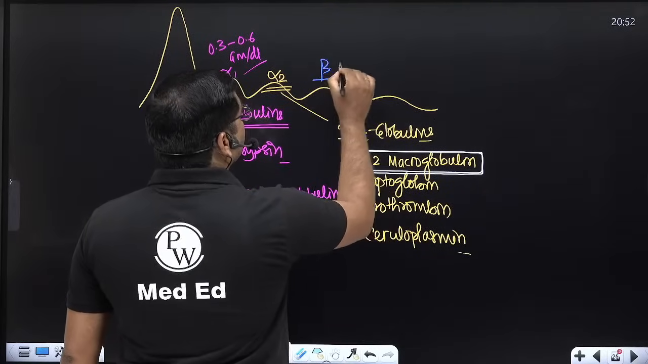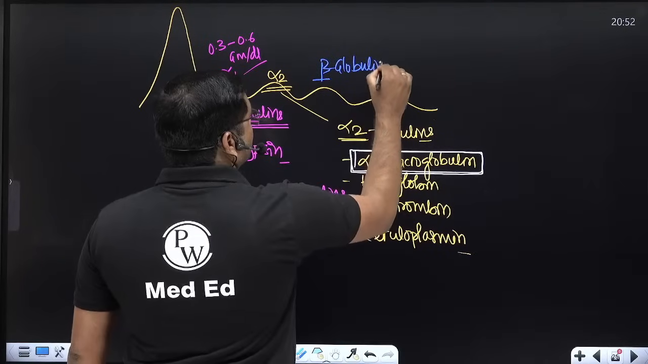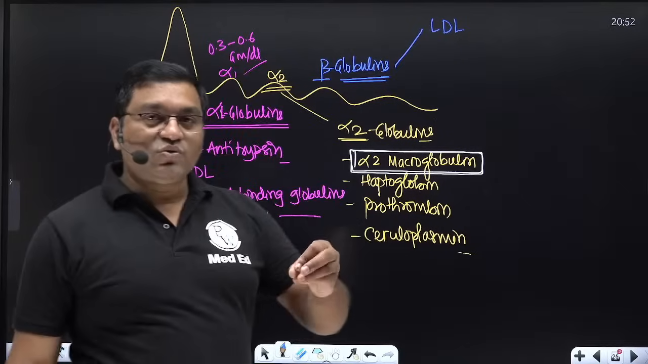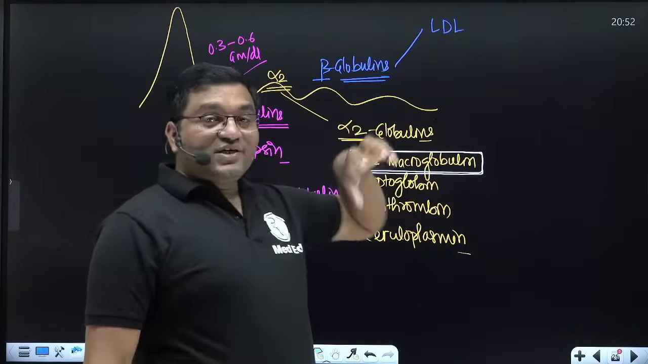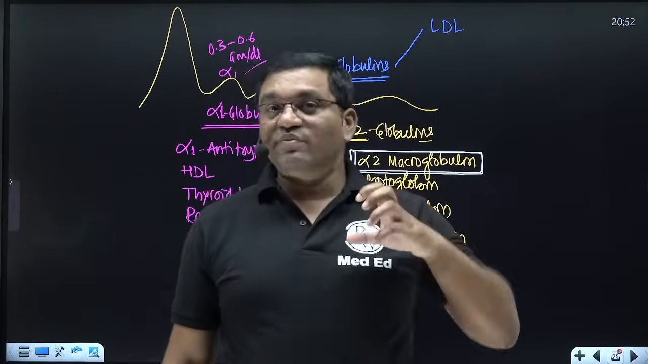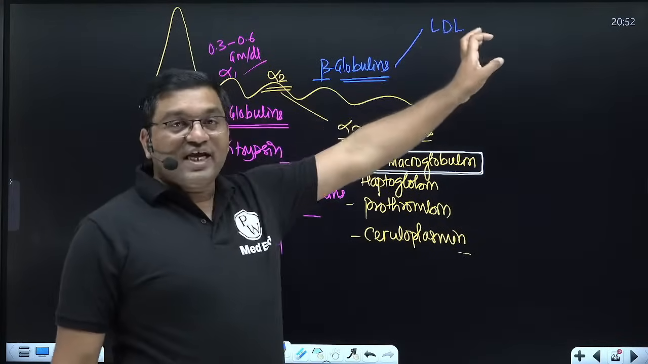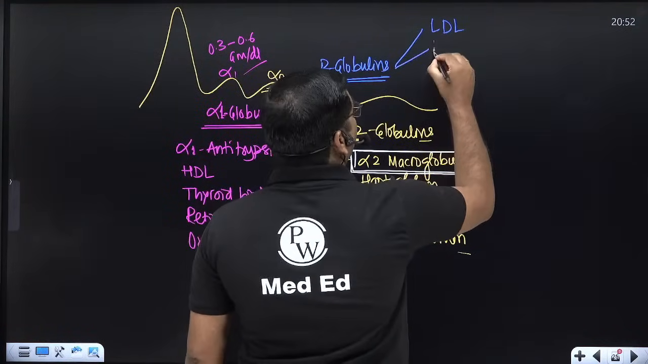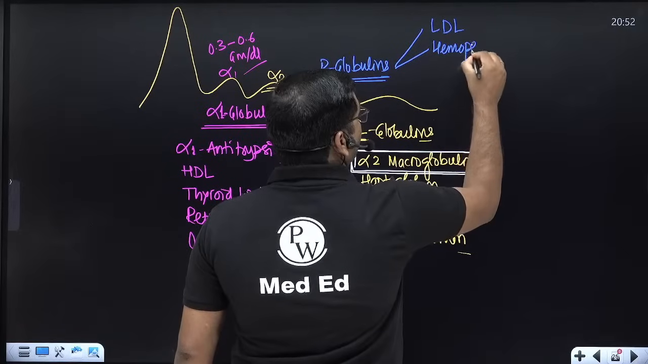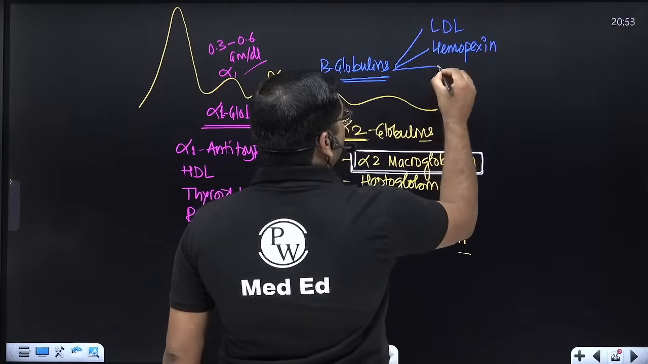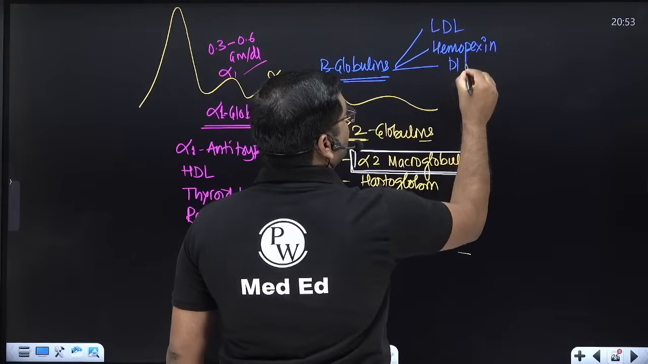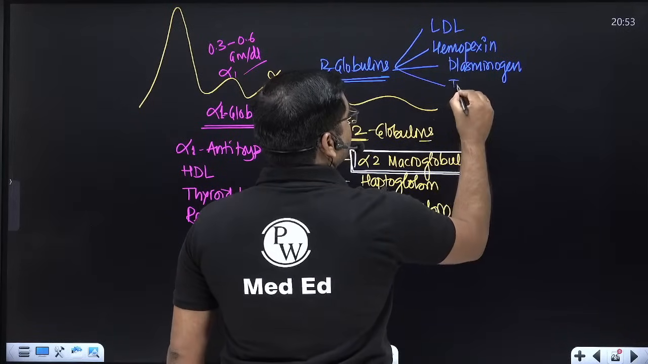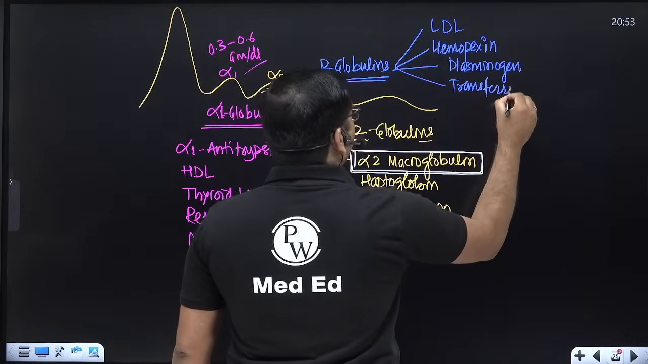So beta globulins include LDL, low density lipoprotein, which is also known as bad cholesterol. The increased level of LDL and its oxidation with the help of free radicals is responsible for atherosclerosis. So low density lipoprotein is a beta lipoprotein, beta globulin. Then hemopexin, which is important for the transport of heme, then plasminogen, and transferrin. These are the beta globulins.